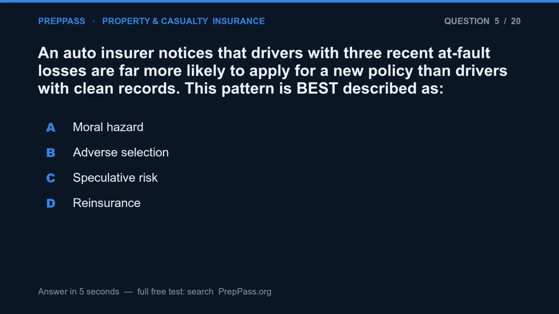Question 5. An auto insurer notices that drivers with 3 recent at-fault losses are far more likely to apply for a new policy than drivers with clean records. This pattern is best described as: a. Moral hazard, b. Adverse selection, c. Speculative risk, d. Reinsurance.